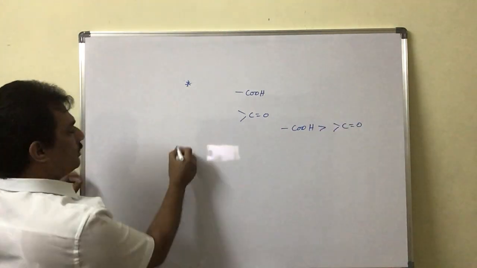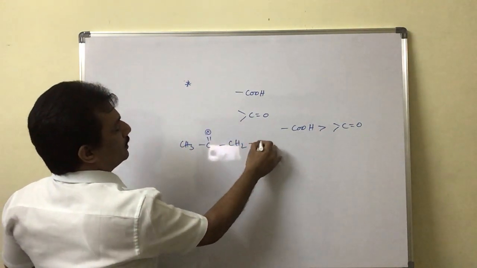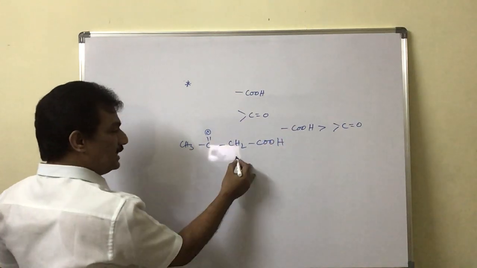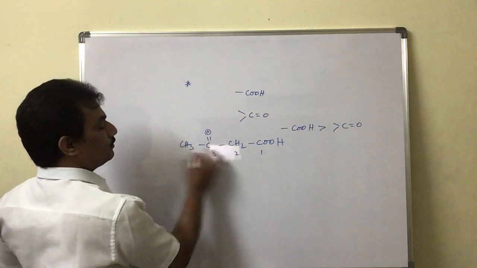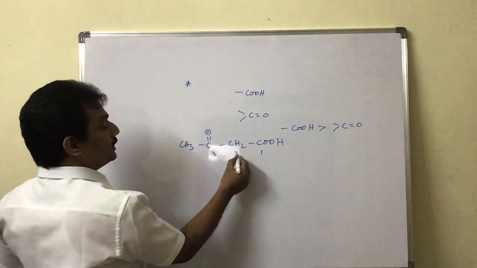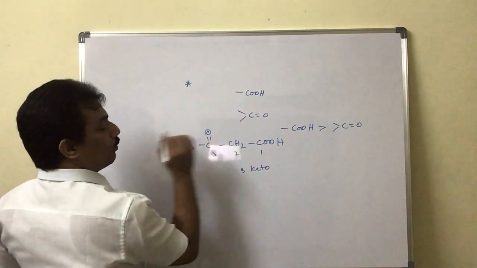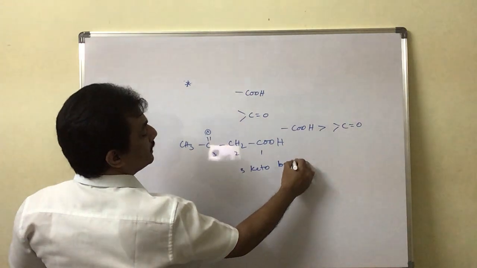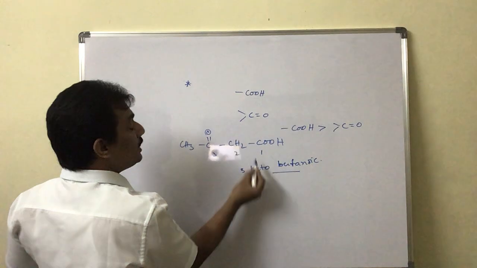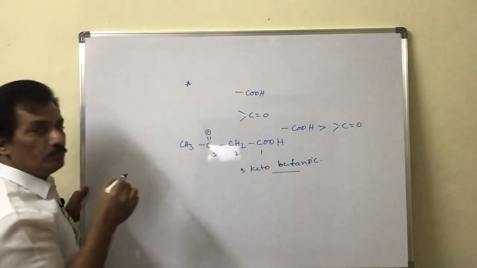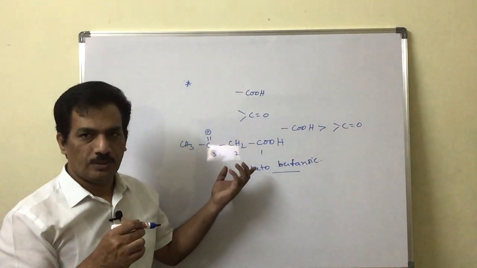In general, when we have a compound like this, the compound is considered as a carboxylic acid and the numbering starts from this. In this one, it is considered as 3 keto, 1, 2, 3, 4 butanoic acid. Like this we are writing the name. That is, we are giving the priority to the COOH group to give the numbering. That is nothing but positional numbers, is it not?